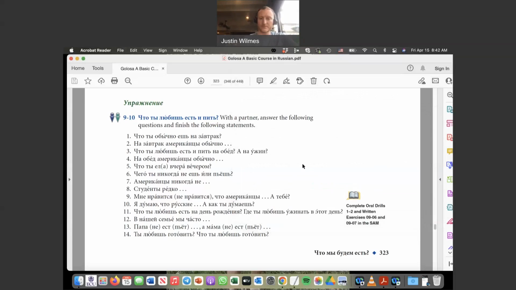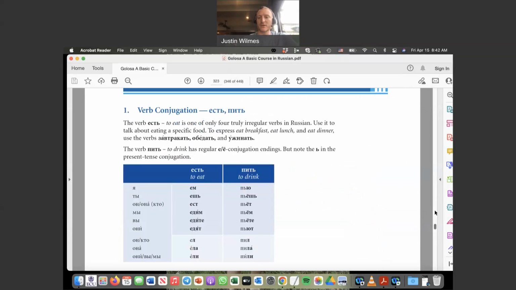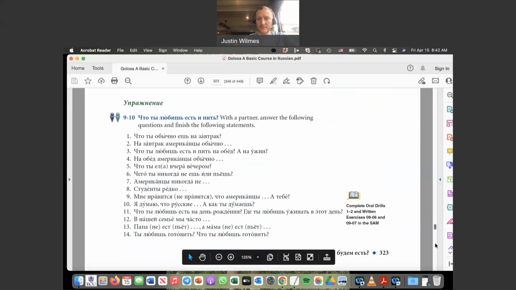Okay, хорошо. So those are our two verbs, right? We're going to use those a lot this chapter, to eat and to drink. So definitely put some time into memorizing those very well and getting comfortable using them.